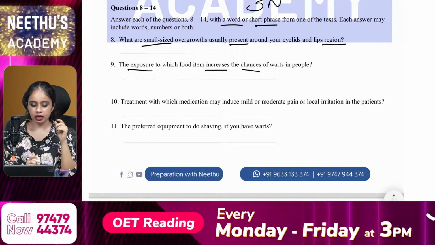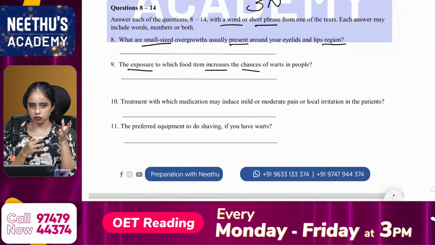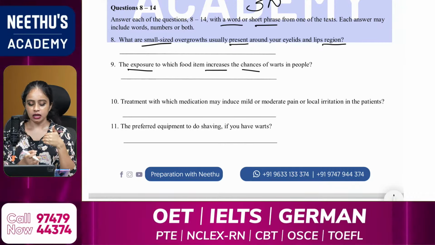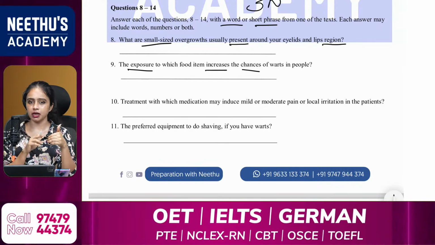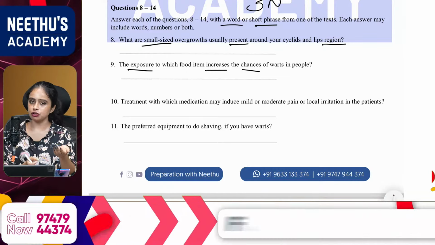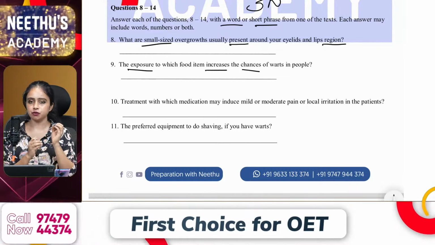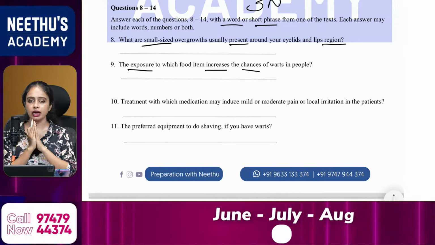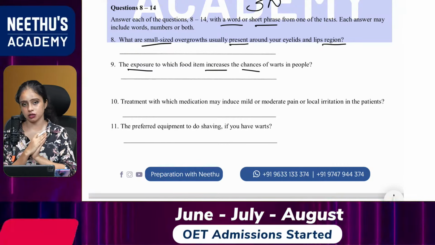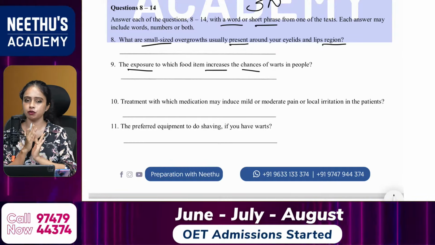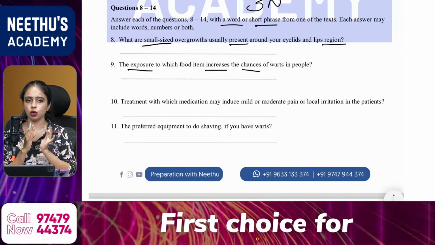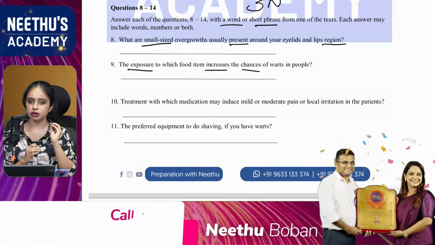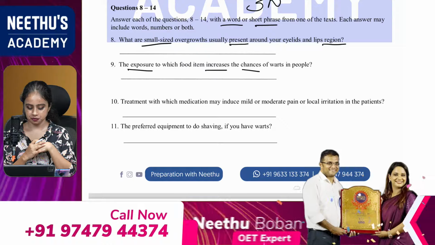For example, the 8th one was filiform words or digitate words, so that F should be capital. Likewise, in the 9th question, that R should be capital. For the 10th question also, the first letter should be capital. If you're following small letters, then follow the same for the rest of the questions, except for names. Name of a disease, a person, a country, an equipment, whatever, if it is a name, then the first letter should be capital.